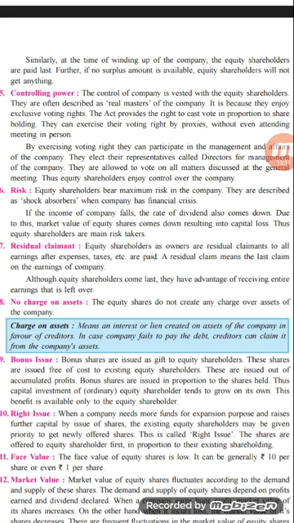By exercising the voting right, they can participate in the management and affairs of the company. They can elect the representatives to the board of directors of the company. They are also allowed to vote on all the matters discussed in the general meeting, and equity shareholders enjoy control over the management of the company. Okay, so I hope that you have understood the point of controlling.